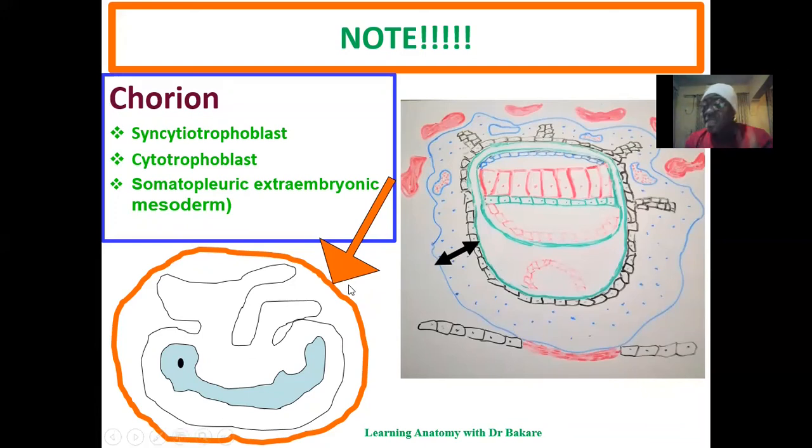So, going back to the basics, the structures that form the chorion during the 2nd week of development are the syncytial trophoblast, the cytotrophoblast, and the somatopleuric extraembryonic mesoderm. These 3 structures will later become the chorion during the later part of development.